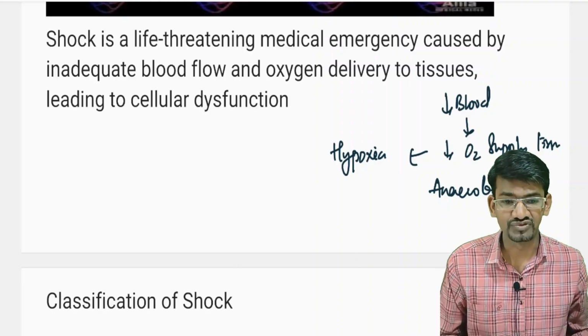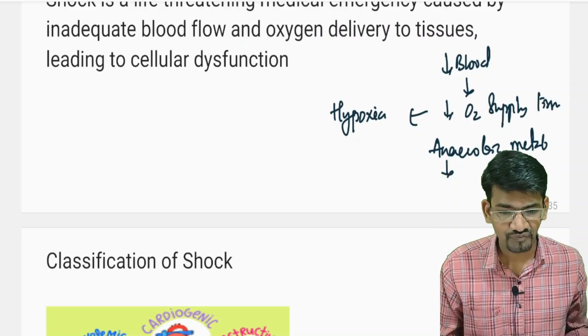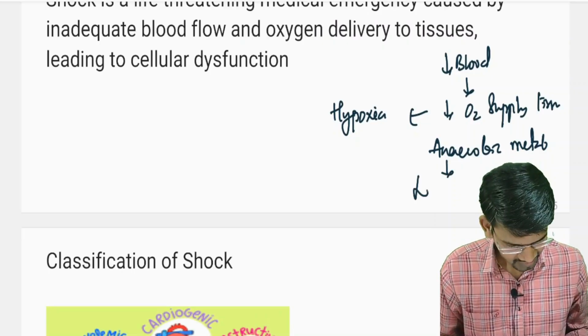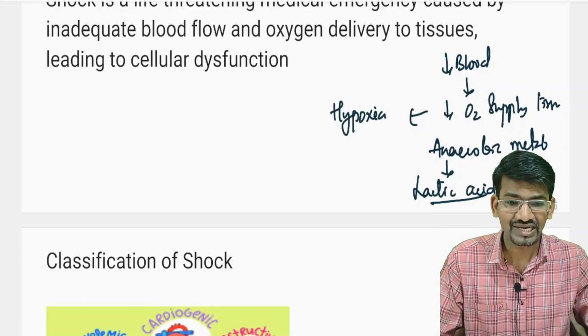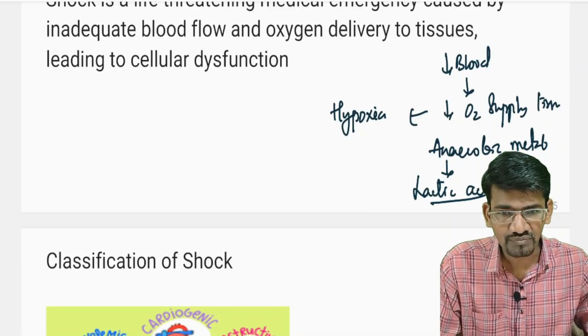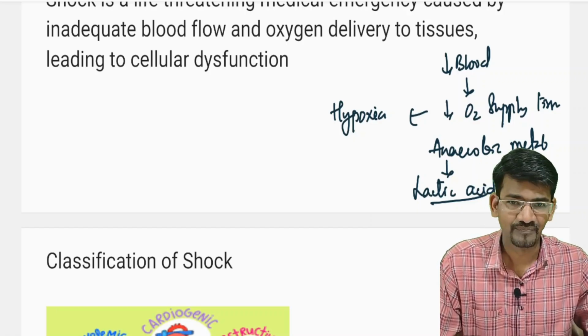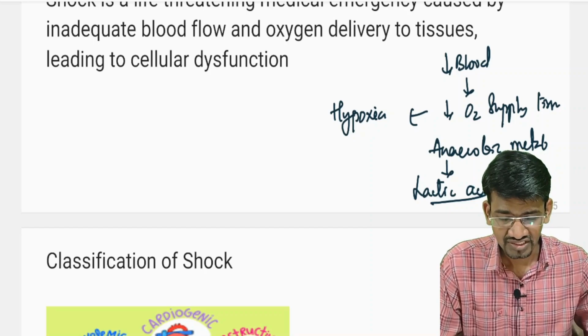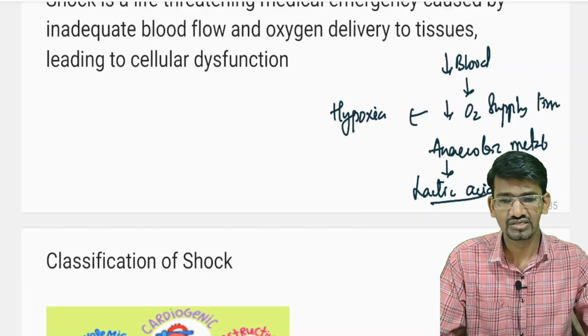Anaerobic metabolism. This is what we call cellular dysfunction. During anaerobic metabolism, the end product we get is lactic acid. This lactic acid gets deposited in the tissues or in the cells, leading to cellular dysfunction or even cell death. We call this condition shock.